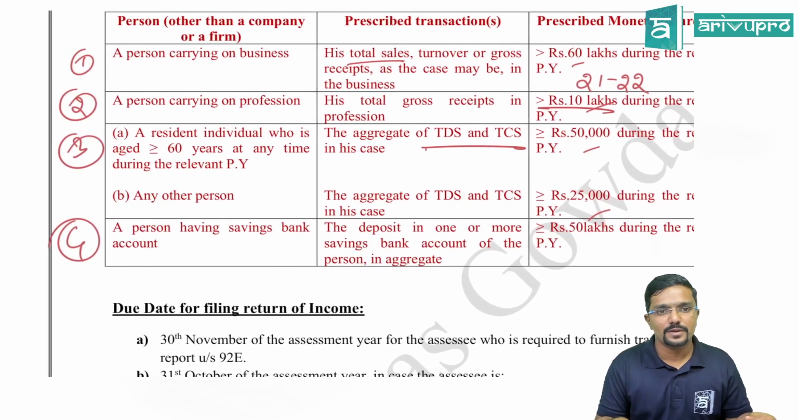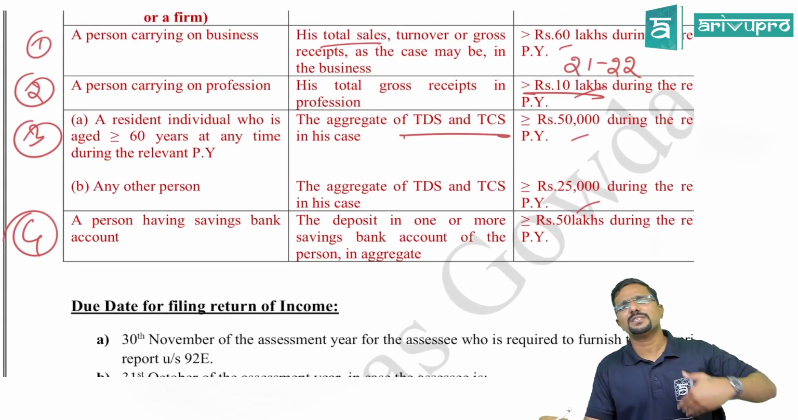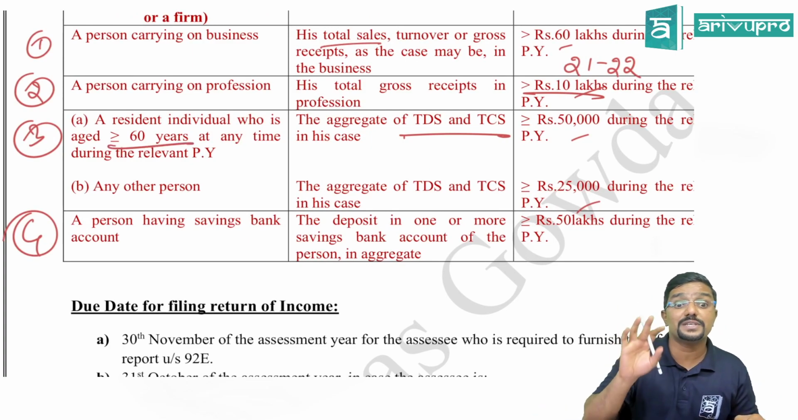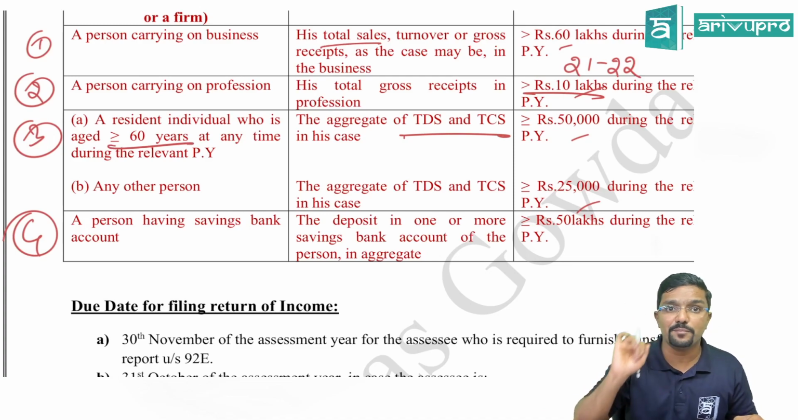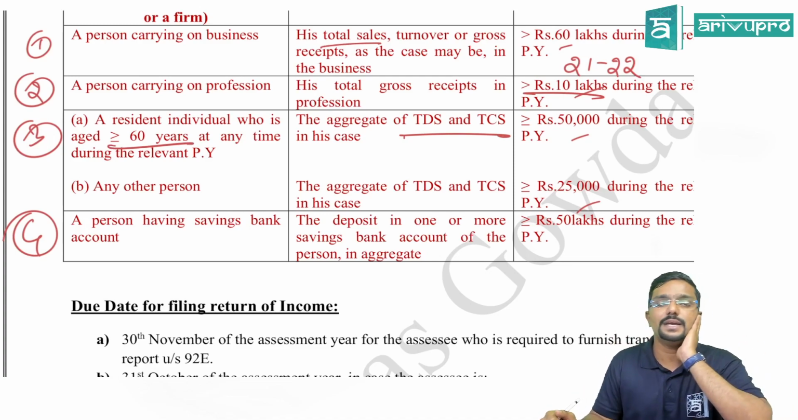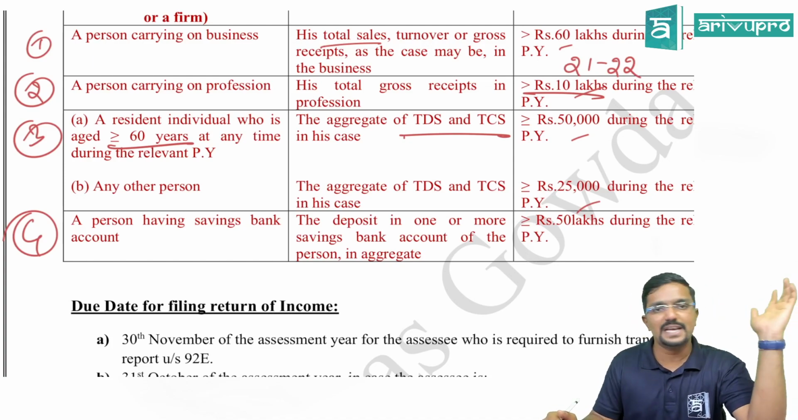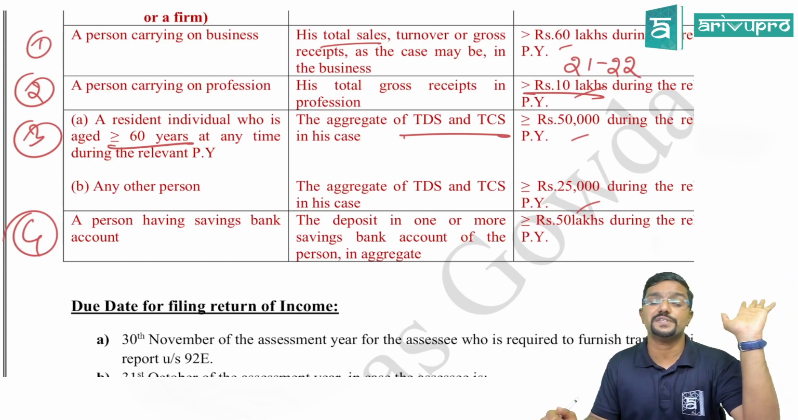Next, any other person. Any other person means who is not a senior citizen. So here senior citizen as well as super senior citizen both are covered in the A point. Coming to B point, any other person. So any other person covers the person who is aged less than 60 years as well as non-resident. Clear?